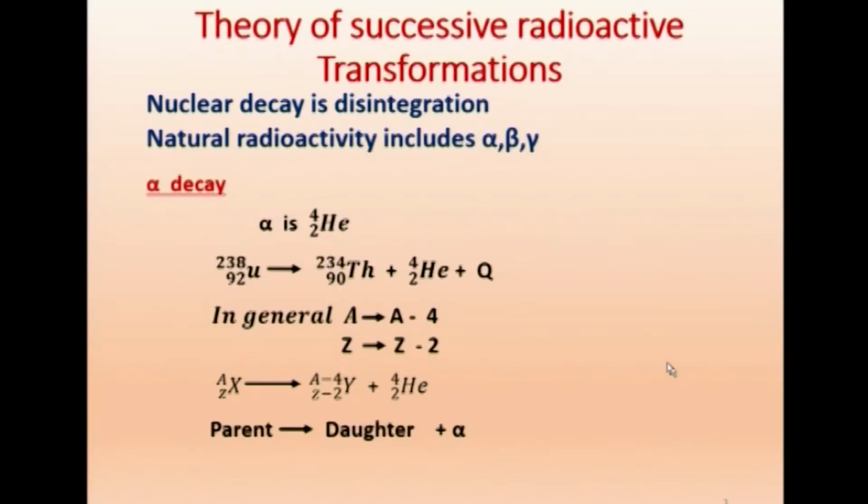Let us go to alpha decay. Alpha is the nucleus of the helium atom, helium 4 2. It has 2 protons and 2 neutrons. So, 2 protons and 2 neutrons together make up the alpha particle. We do not include the electrons here, it is the nucleus of the helium atom. And this alpha particle is very stable because it has 2 protons which are coupled antiparallelly, and 2 neutrons which are coupled antiparallelly.